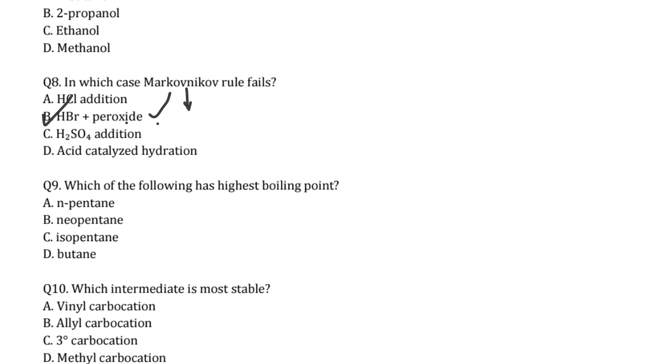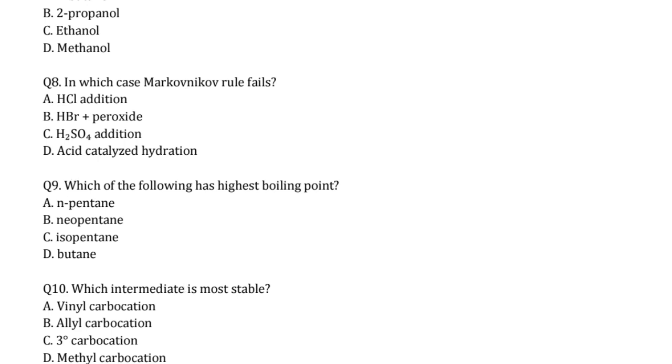Next, which of the following has the highest boiling point? Straight chain alkanes always show the highest boiling point. So here n-pentane is straight chain, and butane is also straight chain, but the number of carbon atoms here is 5, and there the number of carbon atoms is 4. So the greater the number of carbon atoms or the greater the molecular mass, the higher is the boiling point.